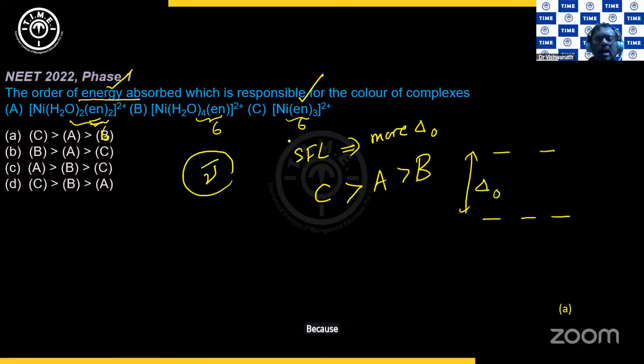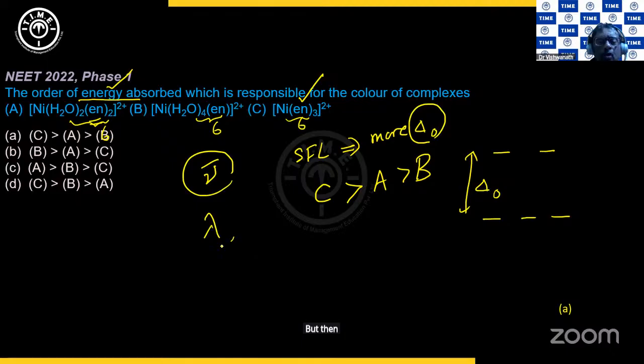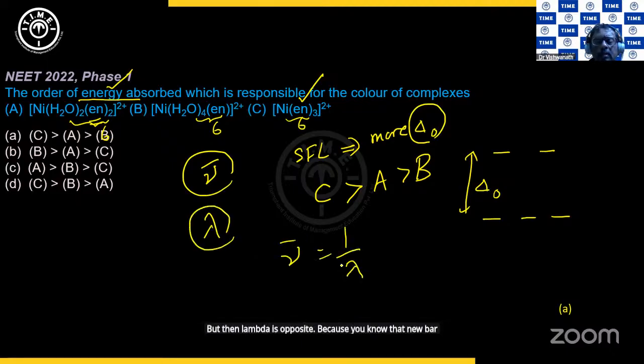Because wave number and delta O are proportional to each other, as we have seen previously. But then lambda is opposite, because you know that nu bar is 1 by lambda. So for lambda it is just the reverse: B greater than A greater than C. There will be option B then, is it not?